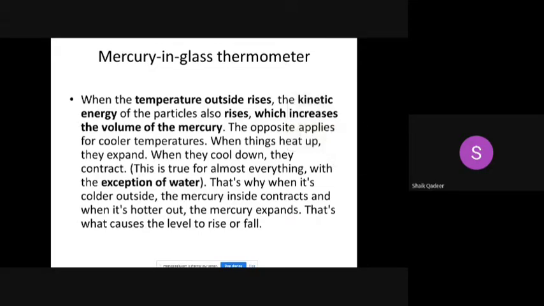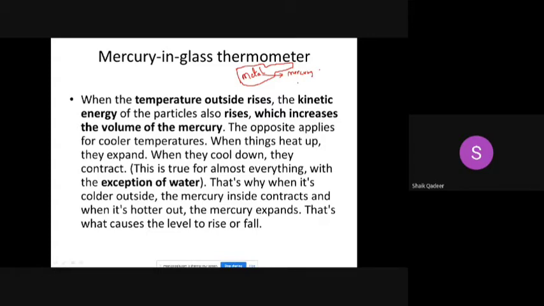Here in this particular case, instead of liquid or gas, we will use a metal. The metal is filled in a glass chamber. We all know that mercury is a metal which is liquid in shape. We will use mercury over here, whose shape is liquid at standard temperature and pressure.